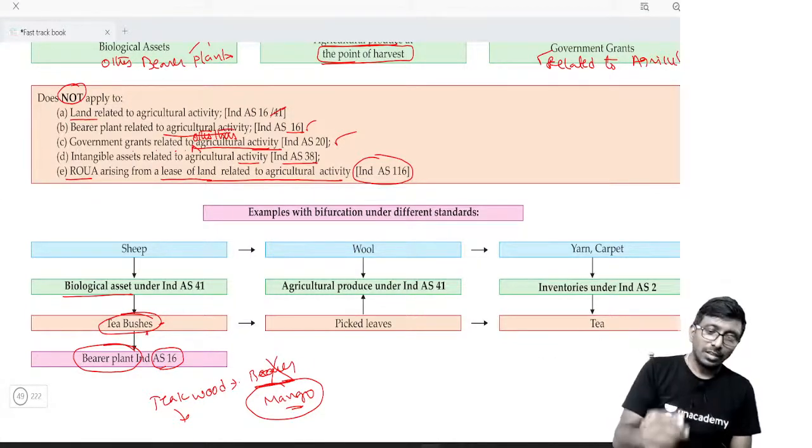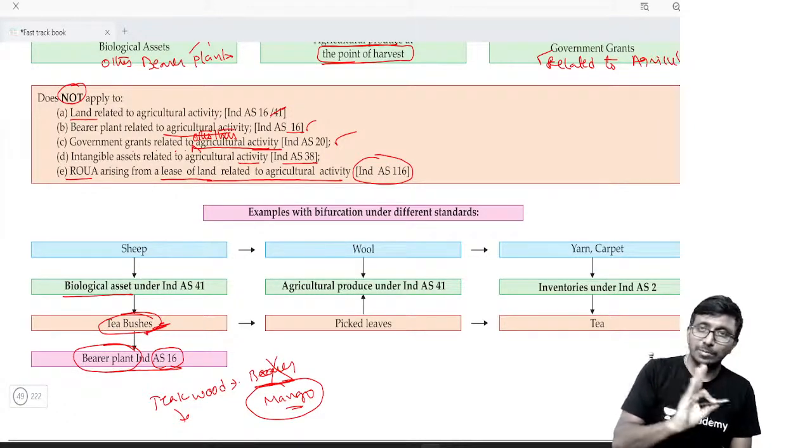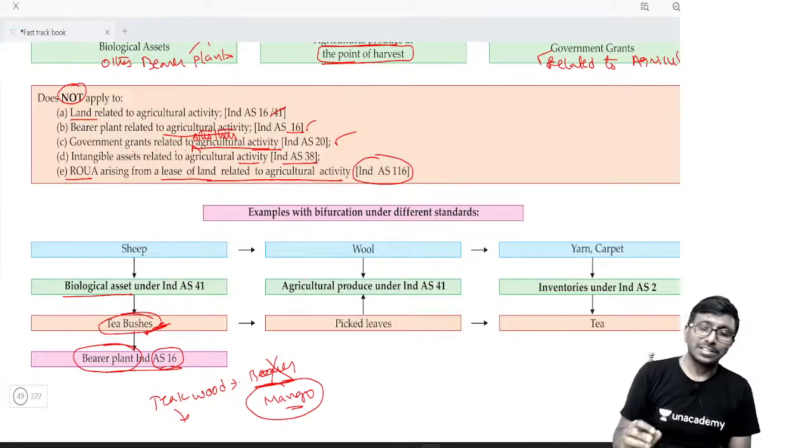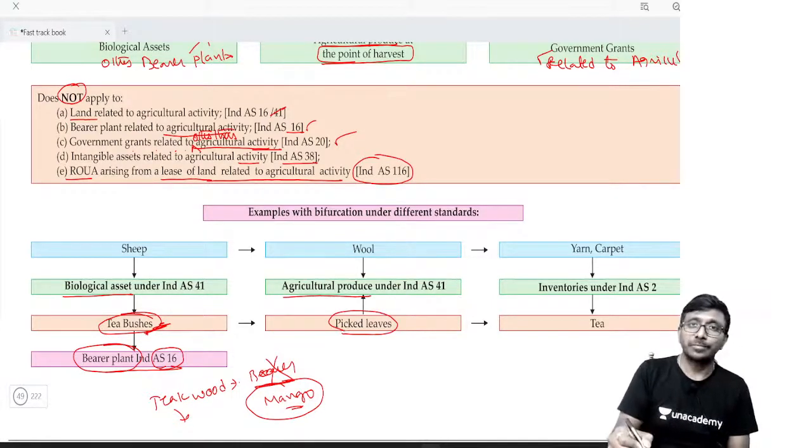Got it? Right. So this is the tea bush. Tea bush is not meant for sale. Tea leaves only we will sell. Tea leaves are what? Agriculture produce. Agriculture produce is the picked leaves.